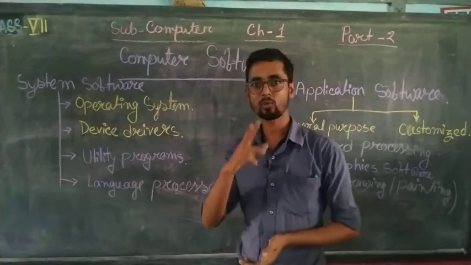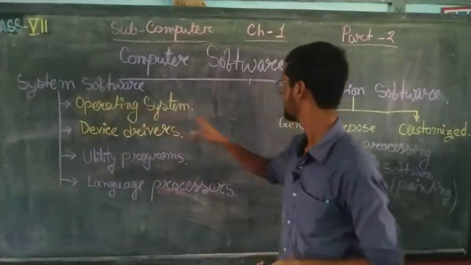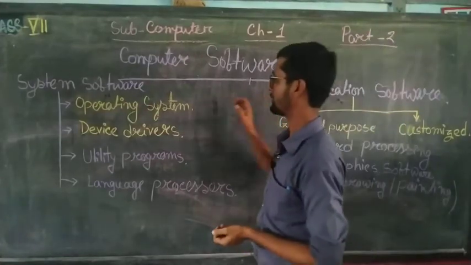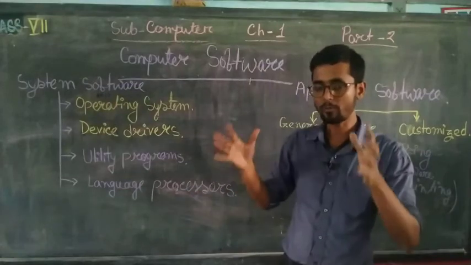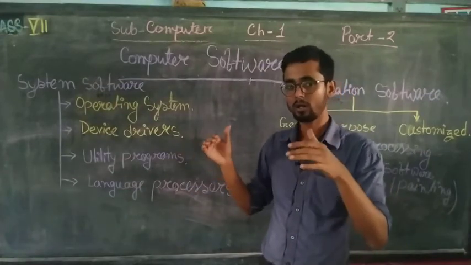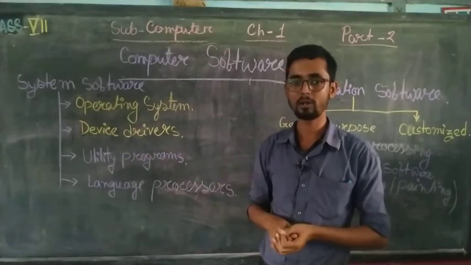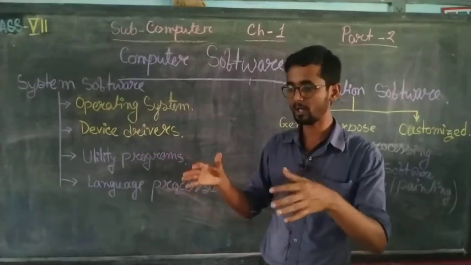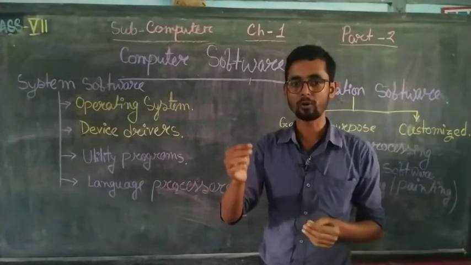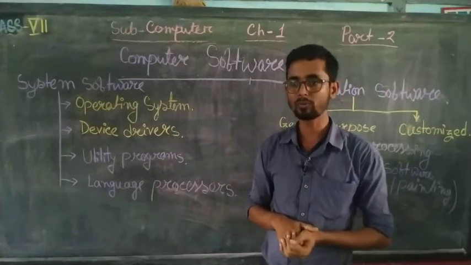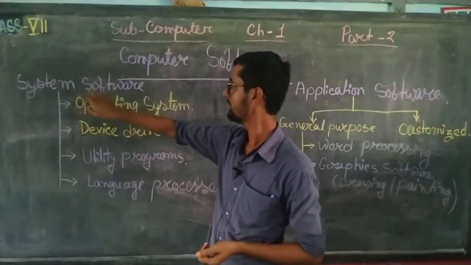So mostly there are two main kinds of software. One is system software, and the other is application software. So what is system software? System software means the software for the hardware. Hardware means the CPU, or the printer, or other hardware like a Xerox machine, keyboard or mouse. The software these need is called system software.